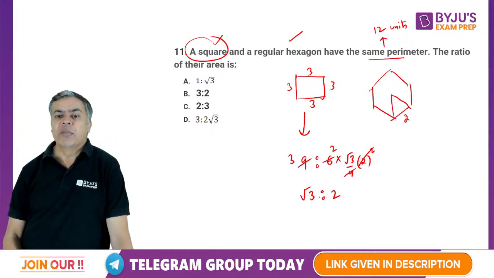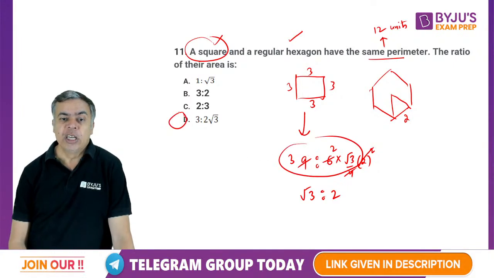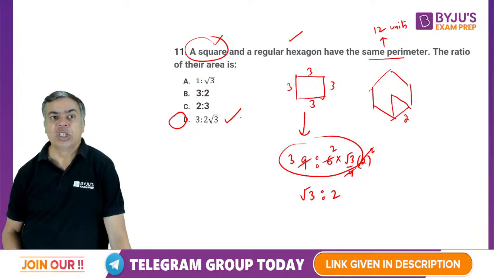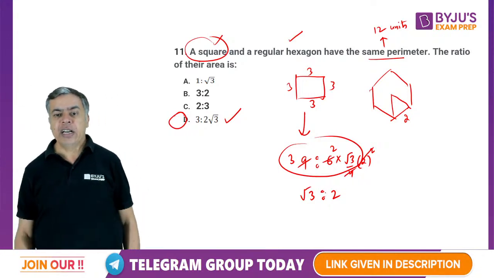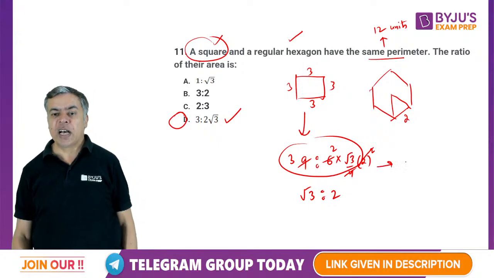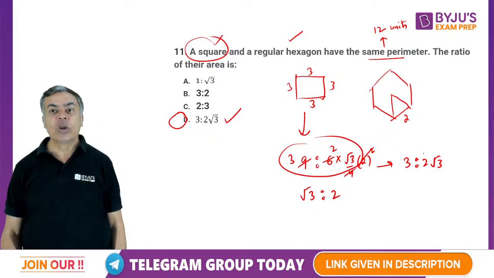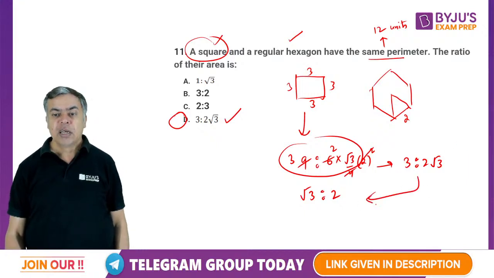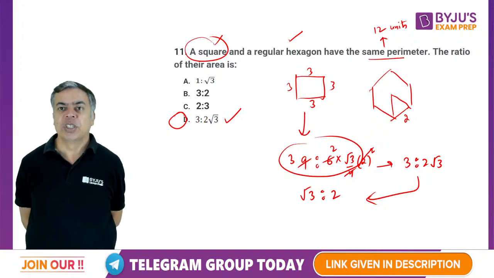Either it will become root 3 is to 2, or it will become 3 is to 2 root 3. So D option is the correct answer, which is 3 is to 2 root 3. I further cancelled with root 3, then it will become this, but this is the same. 3 is to 2 root 3 or root 3 is to 2 is one and the same thing.